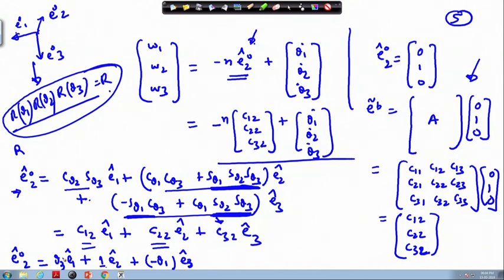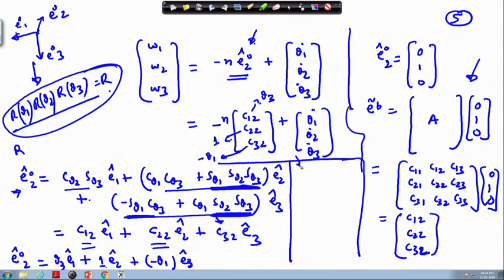Okay. So, the corresponding terms become theta 3, 1, and minus theta 1. And then obviously, we can simplify all these things. So, I will write here in this place itself this result.